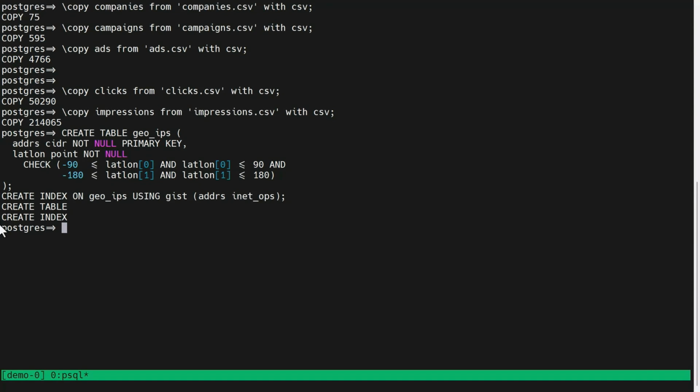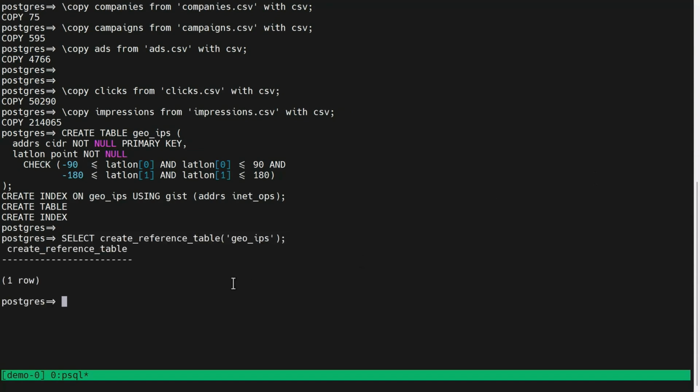The next table I'm going to create is GeoIPs. Think of it as a lookup table. I create some indexes. I create a table. And then in here, I'm going to create this as a reference table, which means this table will be copied to all nodes. Right? So let's look at the metadata. We'll copy some data into it.